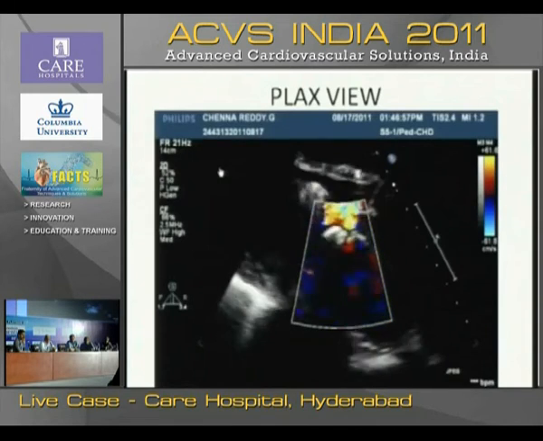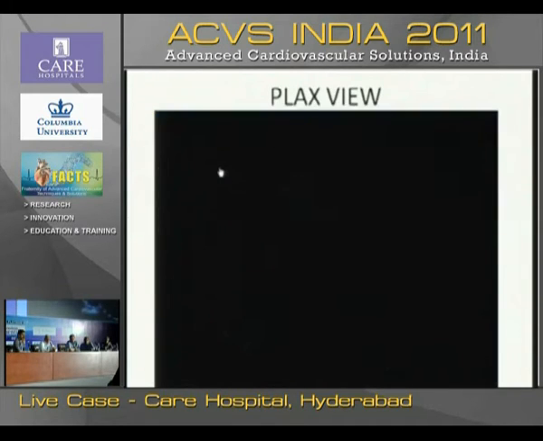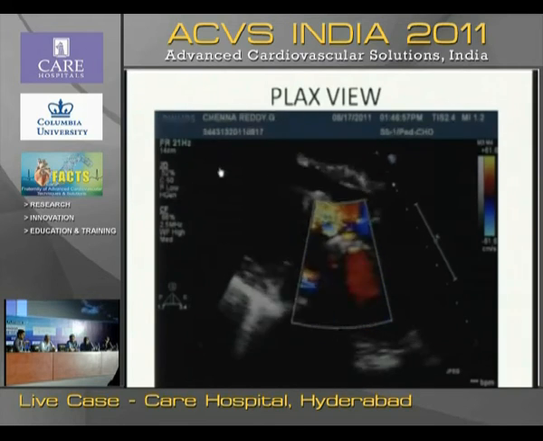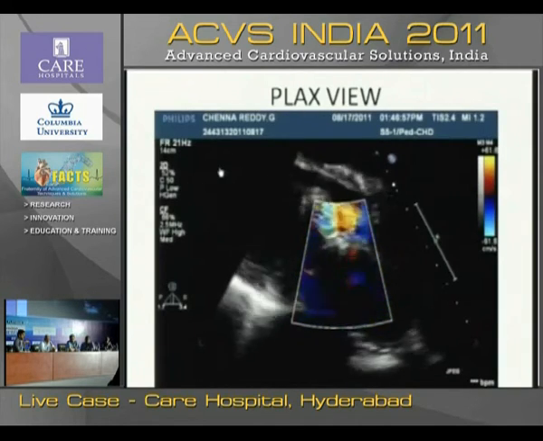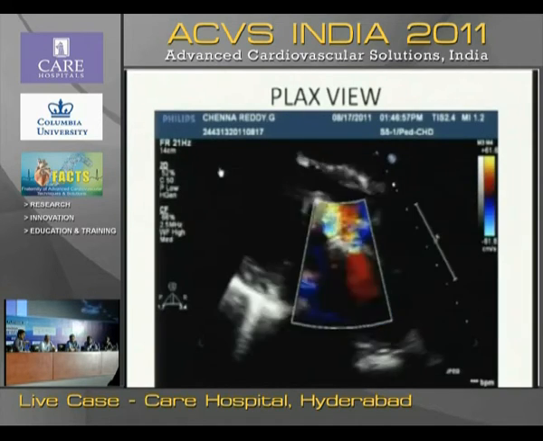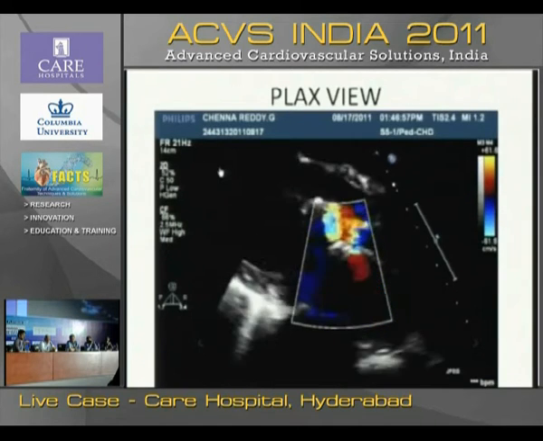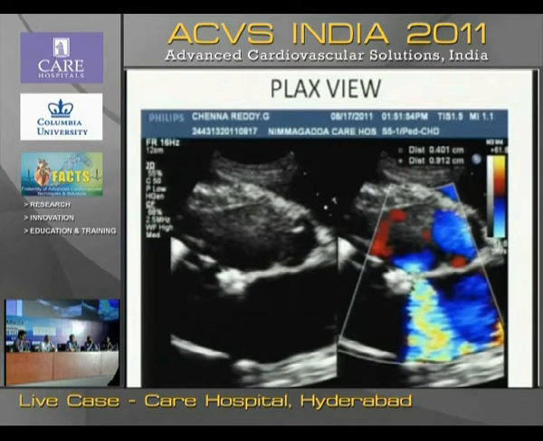In the same view zoomed, we can see that leak very clearly, a little away from the aortic valve. It is basically from the paravalvular area; there is no leak from the valve itself, and no in situ stenosis. The leak size is around 4.5 to 5 mm, and it is about 9 millimeters from the aortic valve.